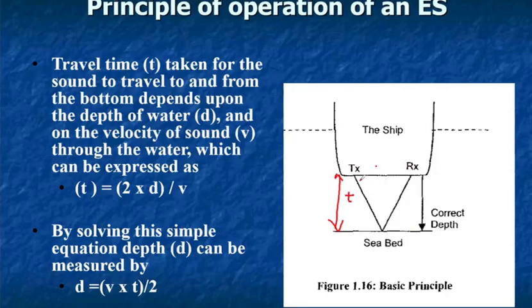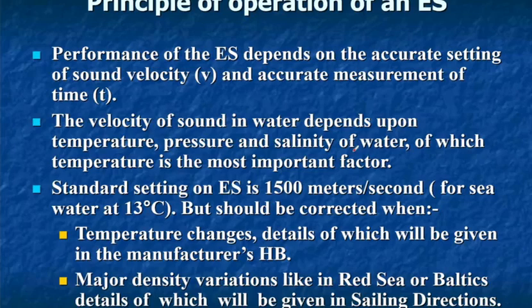So they have to calculate this, they adjust for this error which will come in order to find out the underkeel clearance. So that correction is applied.